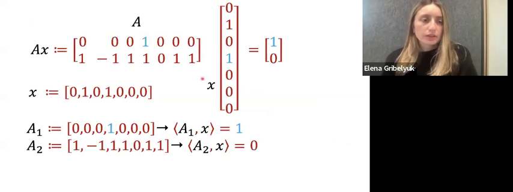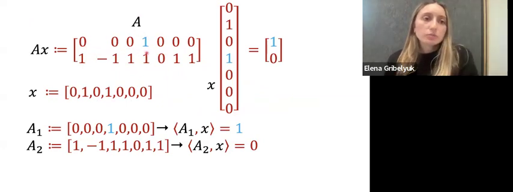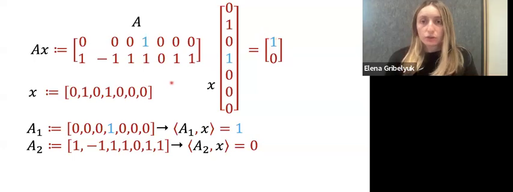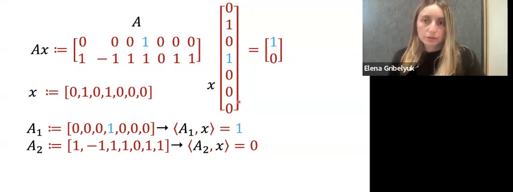Let's look at this example. So here, the sketching matrix is given here, and the input vector is here. The sketch will compute the product AX, and notice that if we look at the first row, which is 0 in all coordinates except for 1 in the fourth coordinate, when I multiply this row by the input vector, I will exactly retrieve the value of x4. So clearly here, the fourth coordinate of the input vector is very significant to the sketching matrix. Meanwhile, when I multiply the second row by the input vector, it does not seem to capture very much information about any particular coordinate.